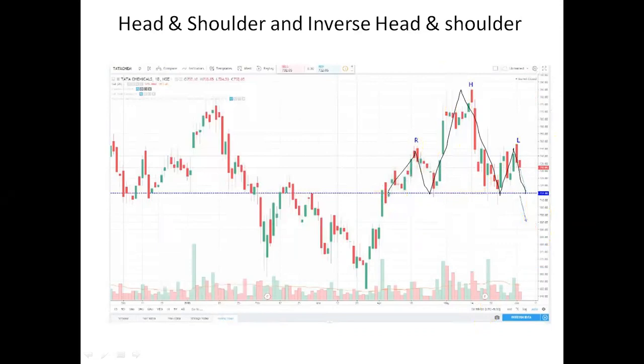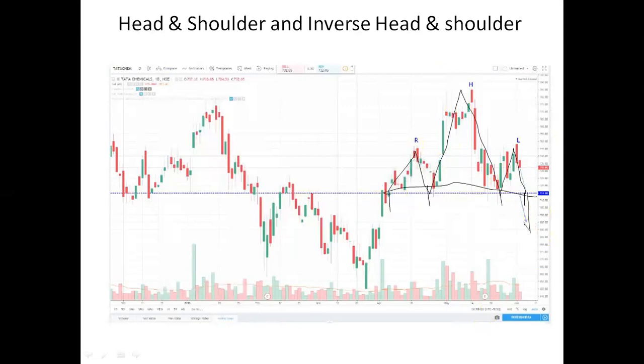So how many times is it touching the bottom? 1 time, 2 times, 3 times, and 4 times. So here we need to consider this first, second, third. So a triple bottom is formed. A line needs to be joined here. So this will become your neckline. The neckline needs to be broken.